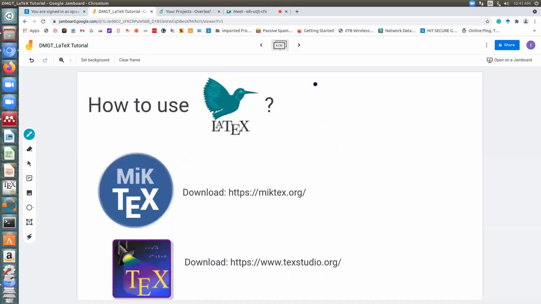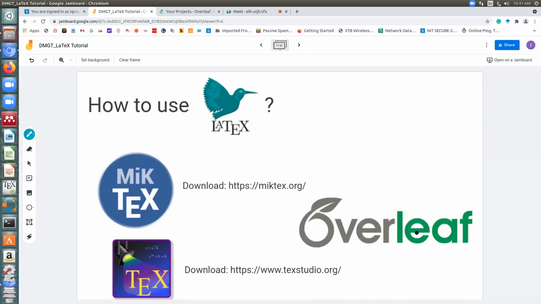Those of you who want to do it offline without dependence on the internet, I had already shared the links. You need to download a MiKTeX distribution and any editor. An editor is like a normal editor for TeX, so either TeXstudio or TeXmaker, you can use it. But for today's session, we'll be using Overleaf, which is an online LaTeX editor.